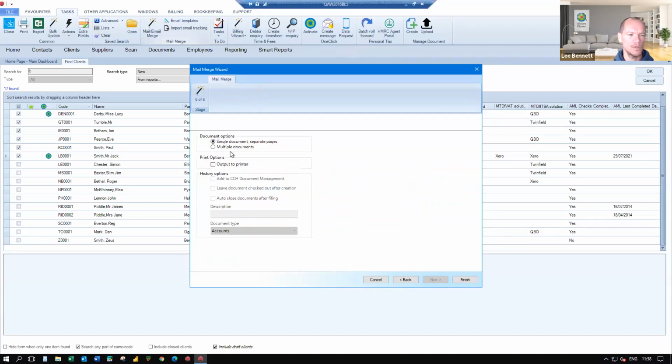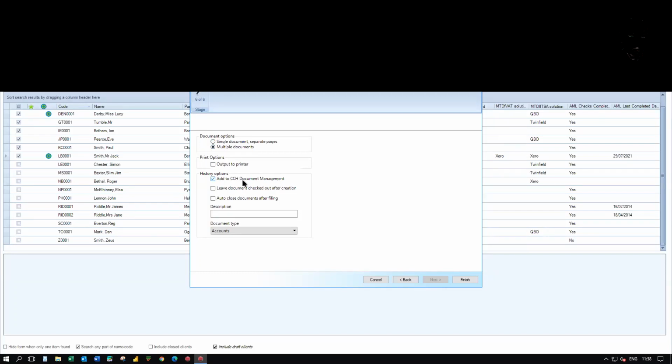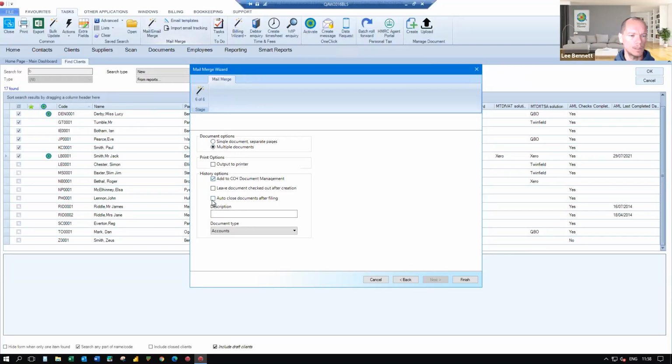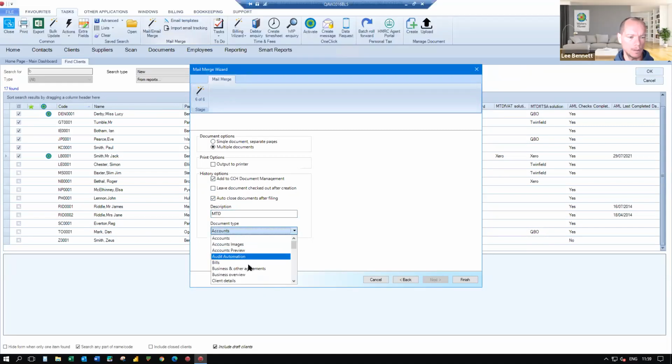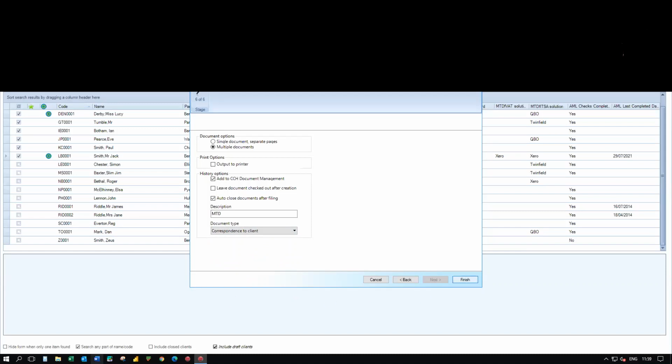And then tell the system, how do you want the letters to be generated? Do you want one single document, which has X number of pages for each of the letters that you're generating? Or do you want to actually create a number of Microsoft Word documents? The advantage of this, and if you have CCH document management, is the fact that the system can automatically store the documents within your client's record within CCH Central. So I'm just going to tick the box. I'm going to give it a description. I'm going to put it into correspondence to my clients file, click finish, and the system will then go through and churn out the letters.